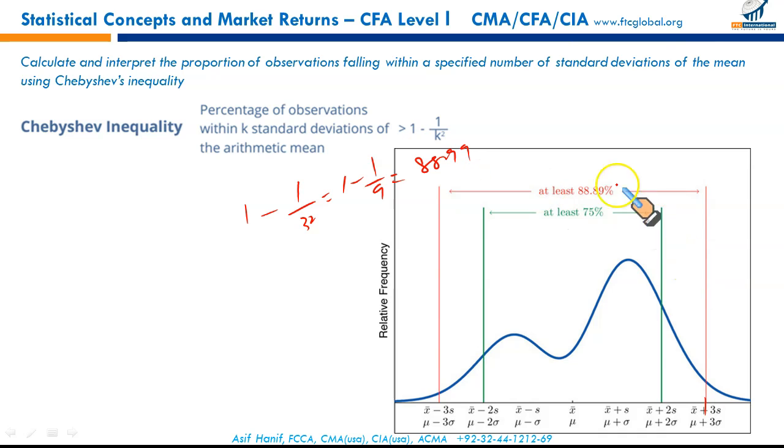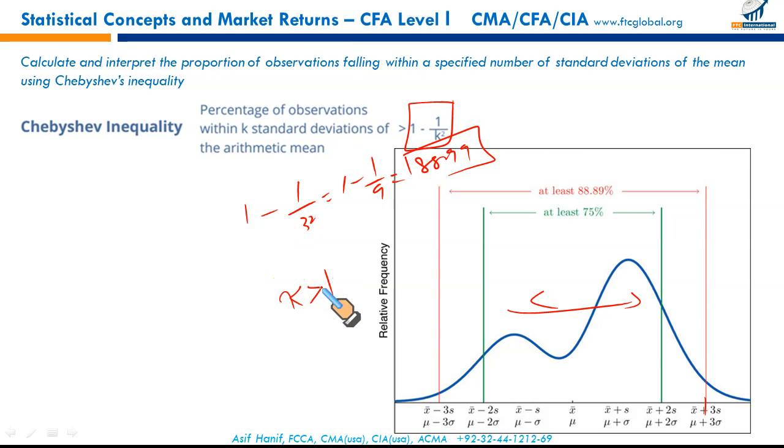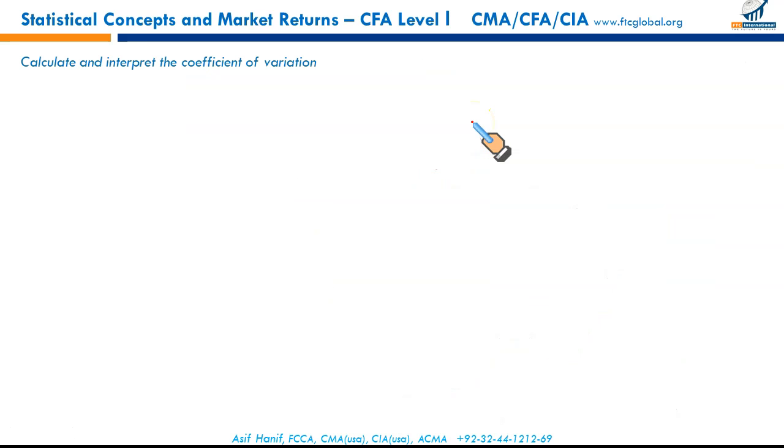It means the percentage of observations within 3 standard deviations will be at least 88.89%. So this is also a measure of how spread out the data is. This is called Chebyshev's inequality, and it tells us, regardless of the shape of the distribution, the percentage of observations that lie within k standard deviations can be calculated using this inequality. Remember, for this formula to be workable, k has to be positive. k has to be greater than 1.